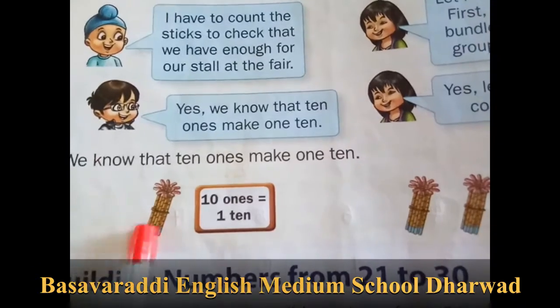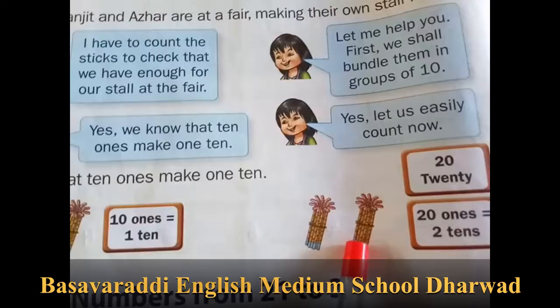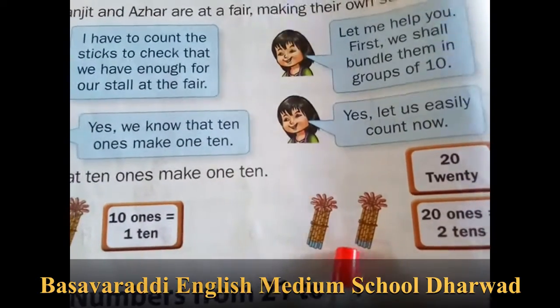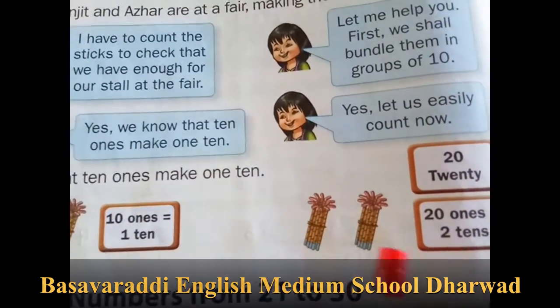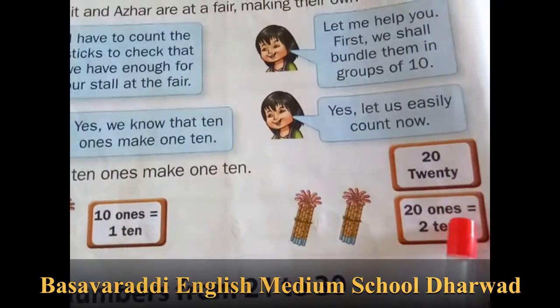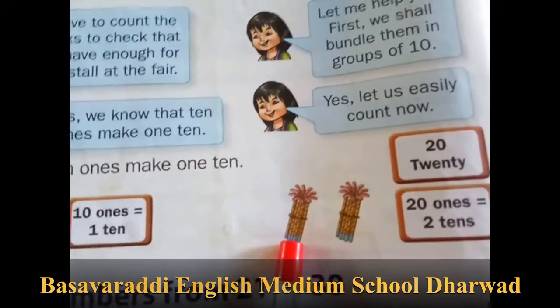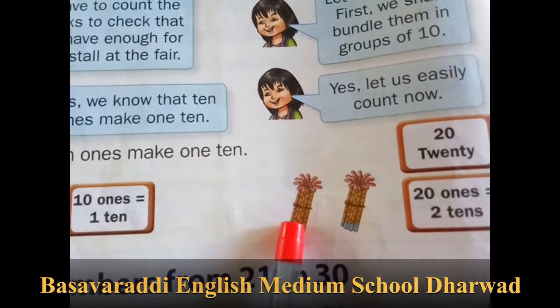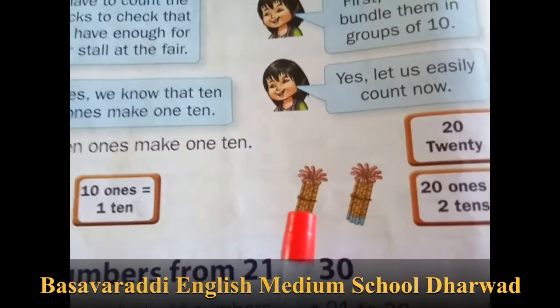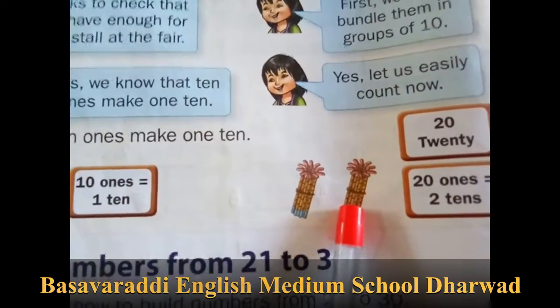So here it is 1 ten and 2 tens. 2 tens means what? 20. So 20 sticks are there. One bundle means 10 sticks are there.